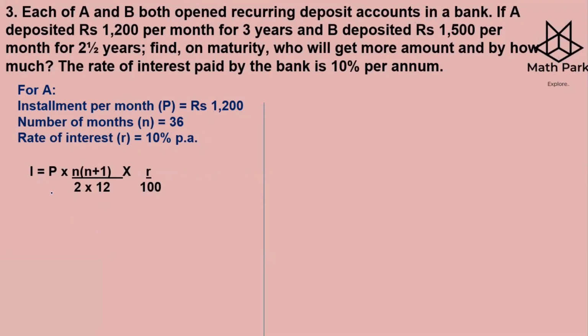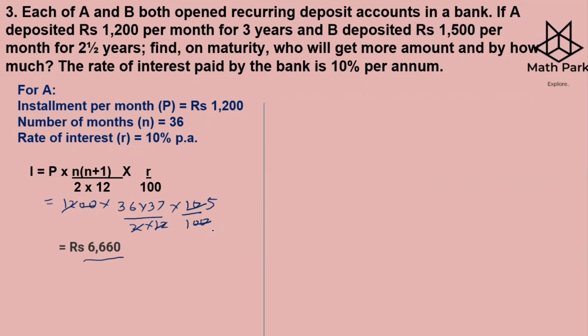So let's put the values. P is 1200 times N is 36, N plus 1 is 37, into R is 10 upon 100, and here it is 2 into 12. So the 12 and 12 got cancelled. 2 ones are and 2 fives are. So multiply 36 into 37 into 5, which we get as rupees 6,660 is your interest.